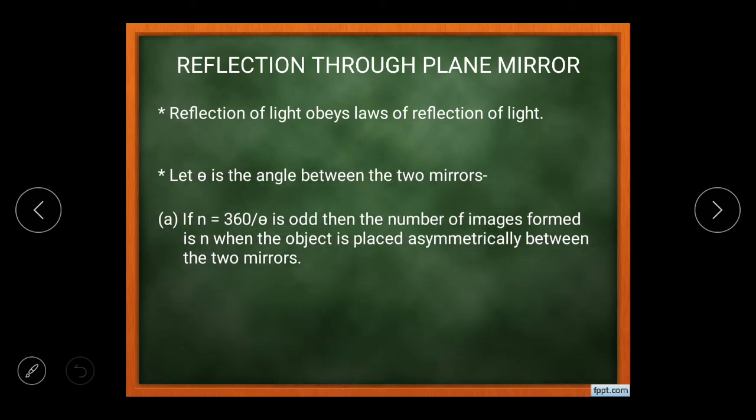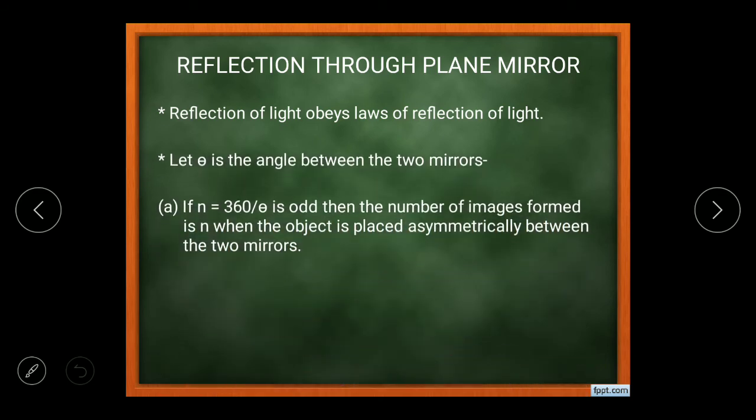So the first one is, if n is equal to 360 by theta, and that number comes out to be odd, अगर ये odd आता है तो number of images will be considered as n, but in that case the object should be placed asymmetrically. That means वो किसी एक प्लेन मिरर के पास में और एक प्लेन मिरर से दूर कुछ इस तरह से उसको अरेंज करेंगे, then the number of images will be n.